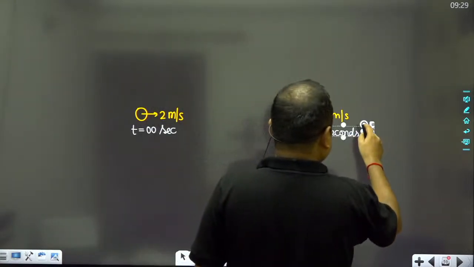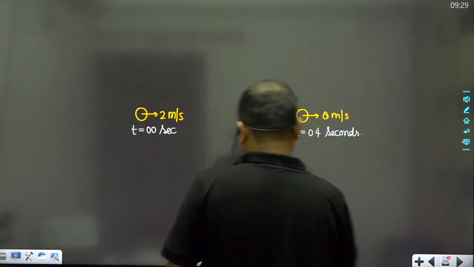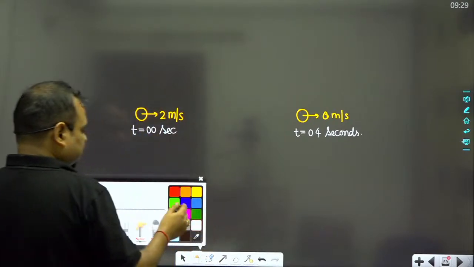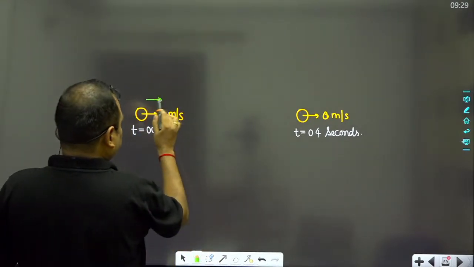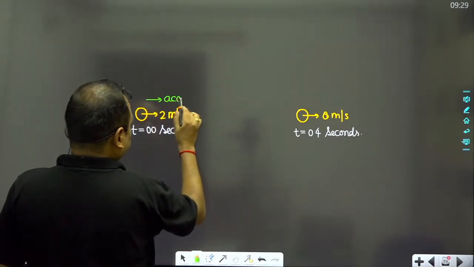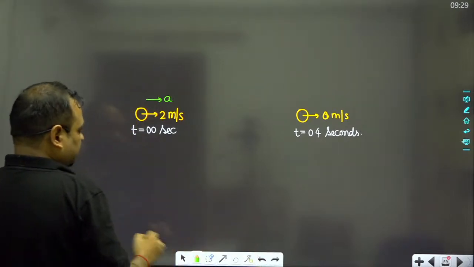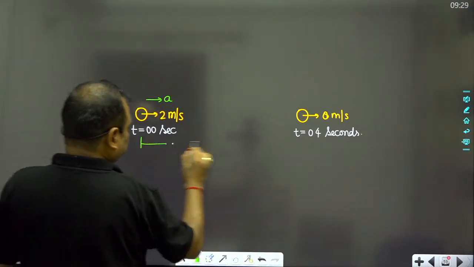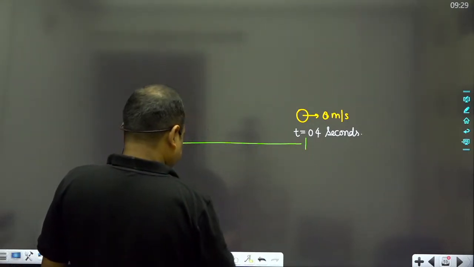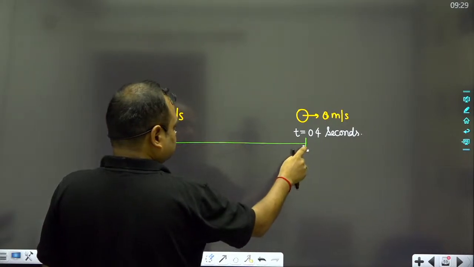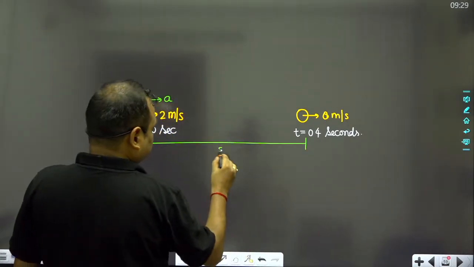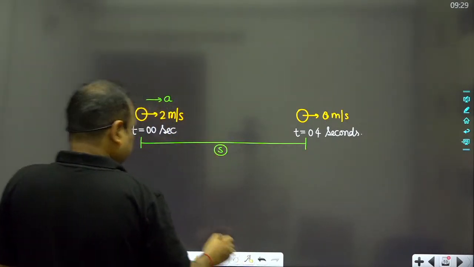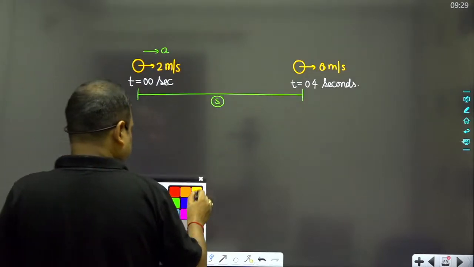Now you can find this out very easily. You will have to calculate the acceleration, and you have to find out the separation between these two positions. It means you will have to find out the displacement also.